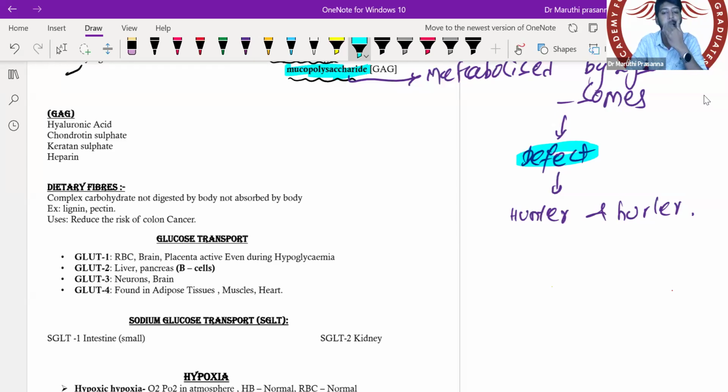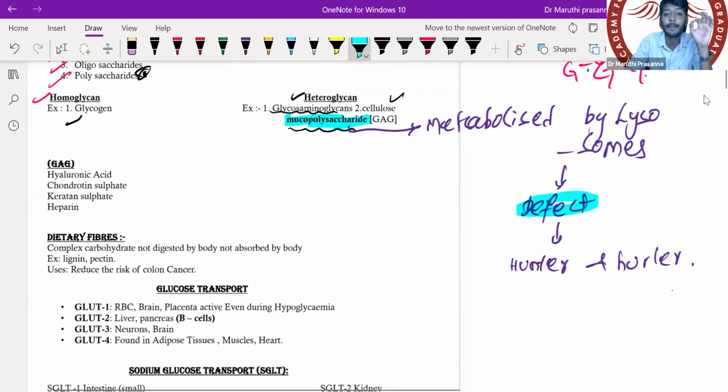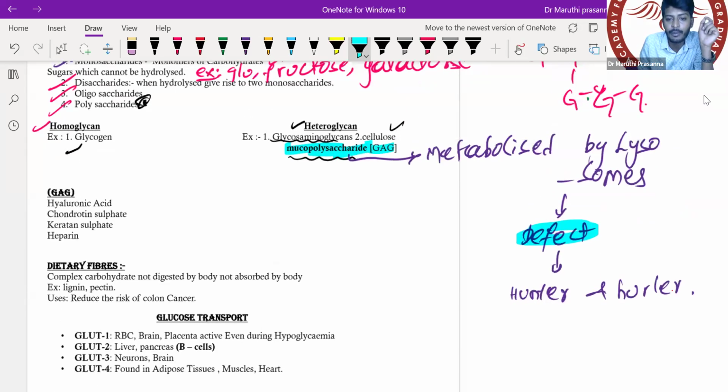And they'll ask you very simply. They'll give a lot of complaints, and in the cells, they're found to have a deposition of glycosaminoglycan. What will they tell? They'll give a non-specific clinical feature, and in the biopsy of the cell, they found excessive deposition of mucopolysaccharides. If they tell you that, it is suggestive of Hunter and Hurler disease.